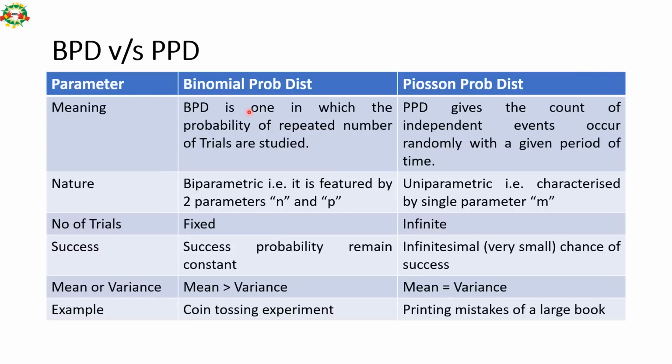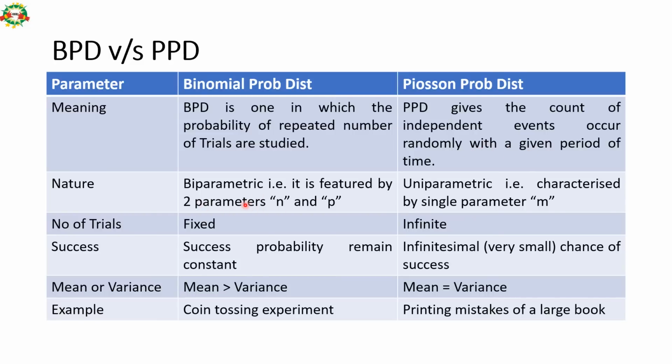This is the comparative analysis between BPD and PPD, binomial probability distribution and Poisson probability distribution. Just remember these differences. A question may come on this comparative analysis. So the meaning, first of all: BPD is one in which the probability of a repeated number of trials is studied. However, the Poisson probability distribution gives the count of independent events occurring randomly within a given period of time.